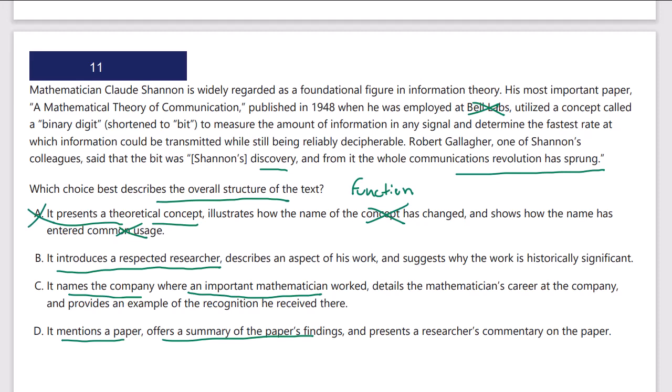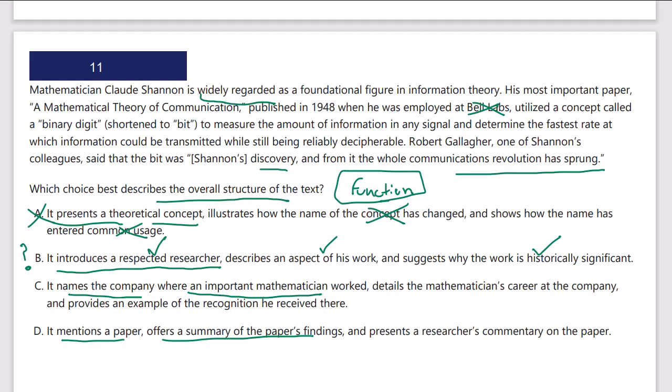B, it introduces a respected researcher. Yeah, he's widely regarded, so I guess we could say that's a respected researcher. It describes an aspect of his work. Yep, he wrote a paper about the bit. And suggests why the work is historically significant. And yes, there is a comment from somebody else that suggests why the work is significant. So this is good, but I want to be careful of one thing. Is this telling us what the text is saying as opposed to what the purpose of it is? I'm not sure this is answering the function of B, but let's go on.